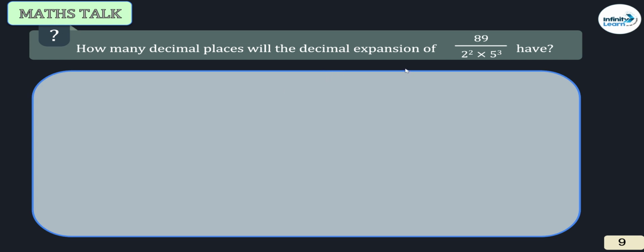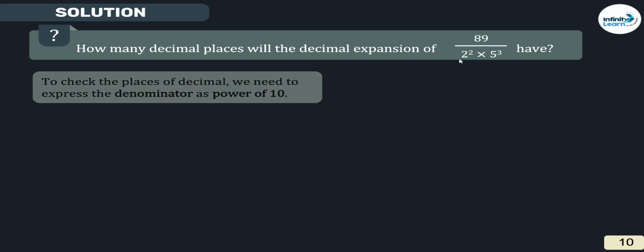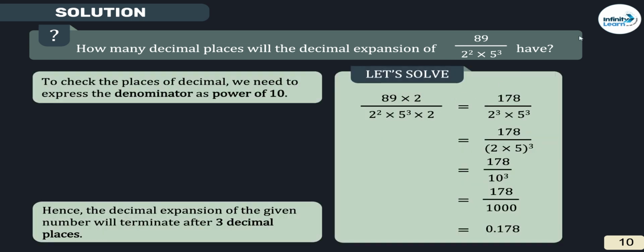How many decimal places will the decimal expansion of the following have? What are you going to multiply? Multiply with 2 to the power 3 in numerator as well as in denominator. So multiply with how much? Multiply with 2 in numerator and denominator. So after how many places? After 3 decimal places. Clear? After 3 decimal places, it is going to end.